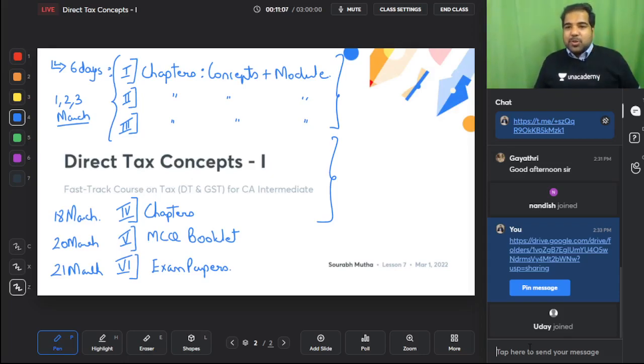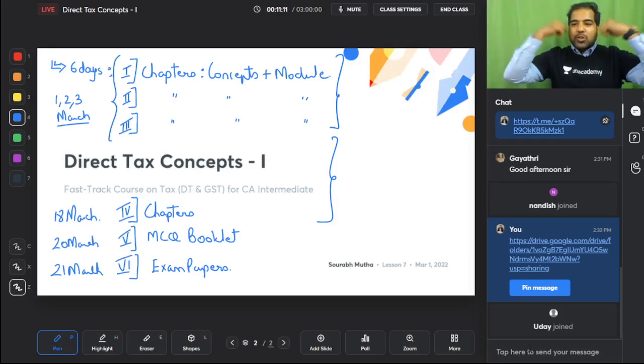Today is a very auspicious day of Mahashivratri, and with that blessing, let's start this portion, income tax.